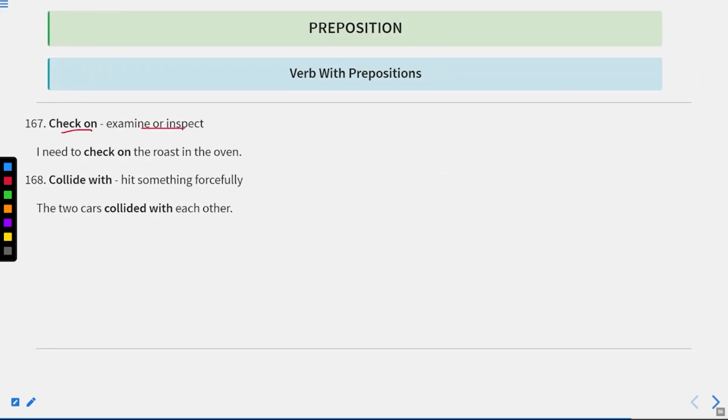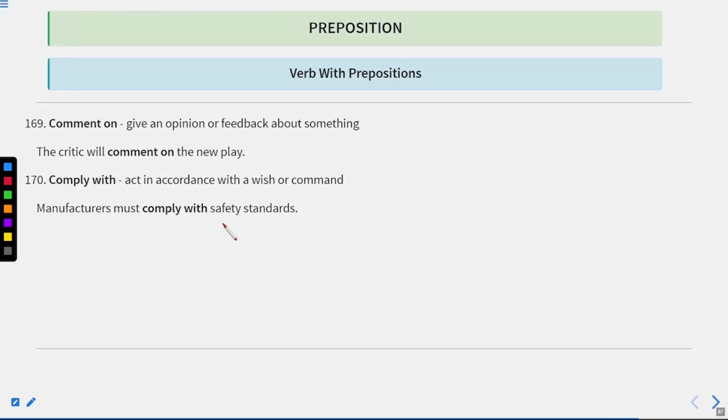Check on, examine or inspect. I need to check on the roast in the oven. Collide with, hit something forcefully. The two cars collided with each other. Okay. Now let us move to the next one.